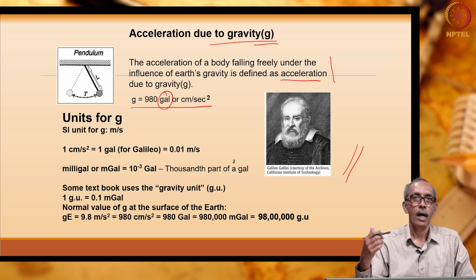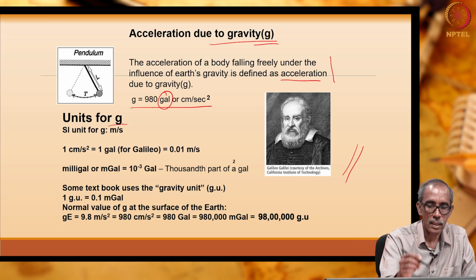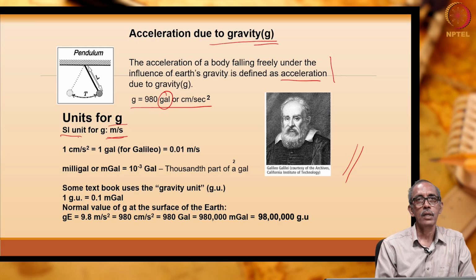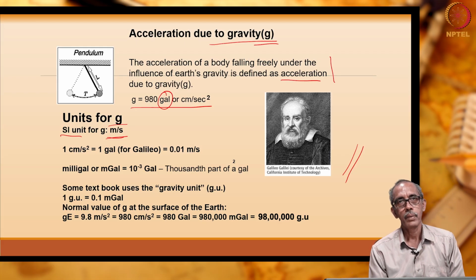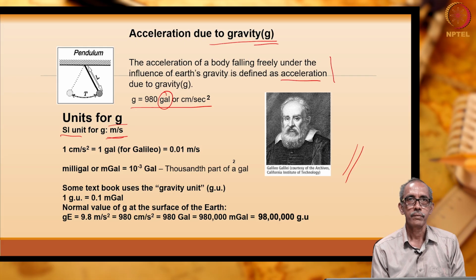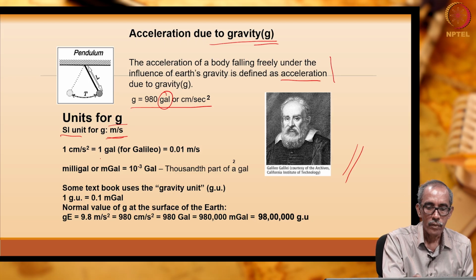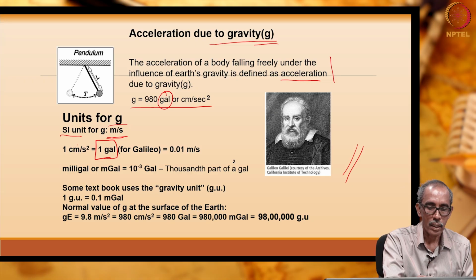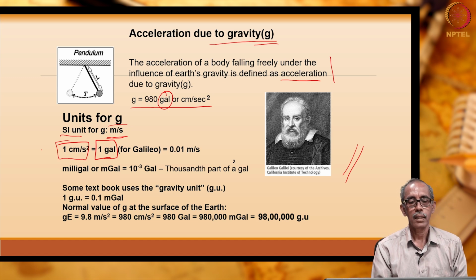The unit of acceleration due to gravity g is meter per second square, which is the SI unit. It is also stated as 1 Gal. 1 Gal is equivalent to 1 centimeter per second square, right.